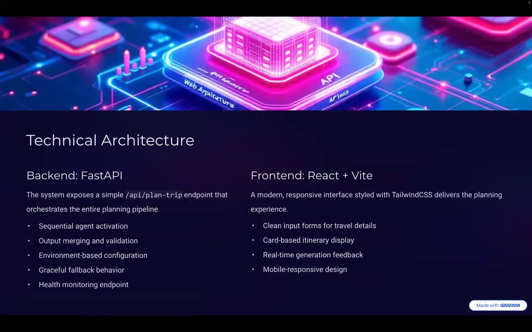Along with that, we have also integrated the technical architecture, which on the front end is React plus Vite with an interface styled with Tailwind CSS for a better user experience. And in the backend, we have used Python FastAPI integrated with the Gemini AI model.